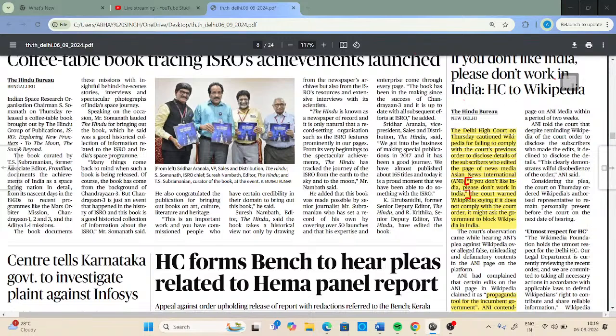Also, the subscriber who edited this particular page of ANI on Wikipedia stated that ANI is a propaganda tool for the incumbent government. So it was a kind of defamatory thing. Subsequently ANI filed a defamation suit against Wikipedia. Wikipedia was summoned by Delhi High Court. Now Delhi High Court has grilled Wikipedia as well, because they were not able to provide the information of the subscriber who changed the information about ANI on the Wikipedia page.